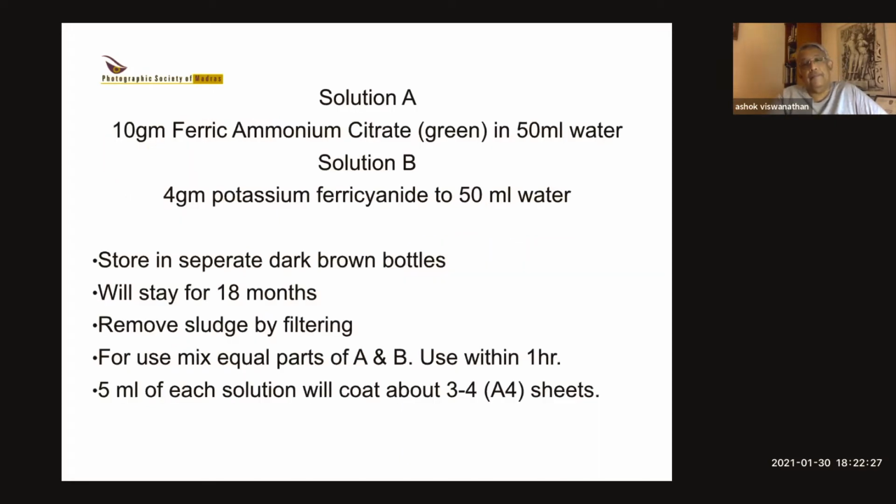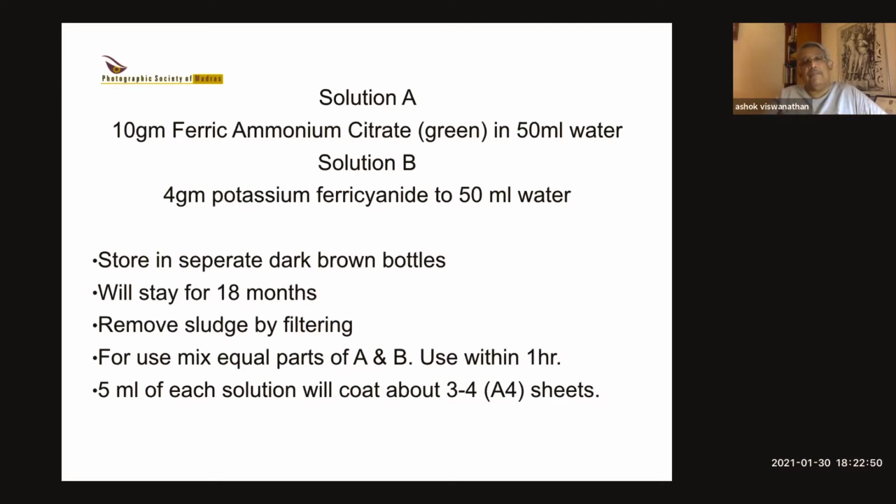This is what you need. There are 2 parts to the solution, part A and part B. Part A is 10 grams of ferric ammonium citrate. You get 2 types. You have to ask for the green type, which you mix in 50 milliliters of water. And then solution B, which is 4 grams potassium ferricyanide. You mix it in 50 milliliters of water.